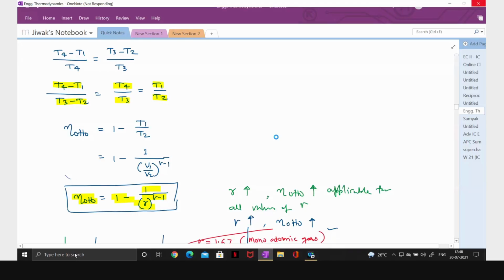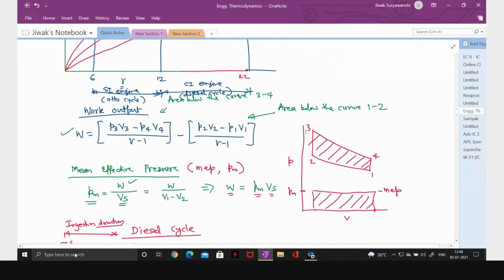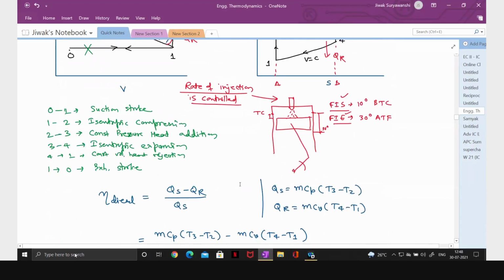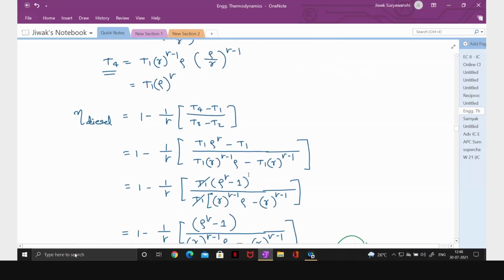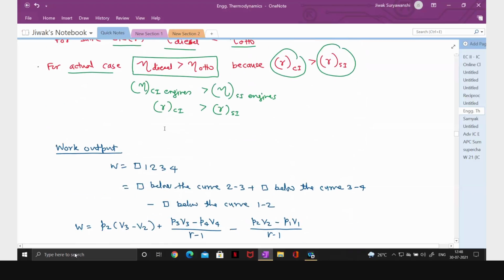This is the equation for the diesel cycle, air standard cycle efficiency.